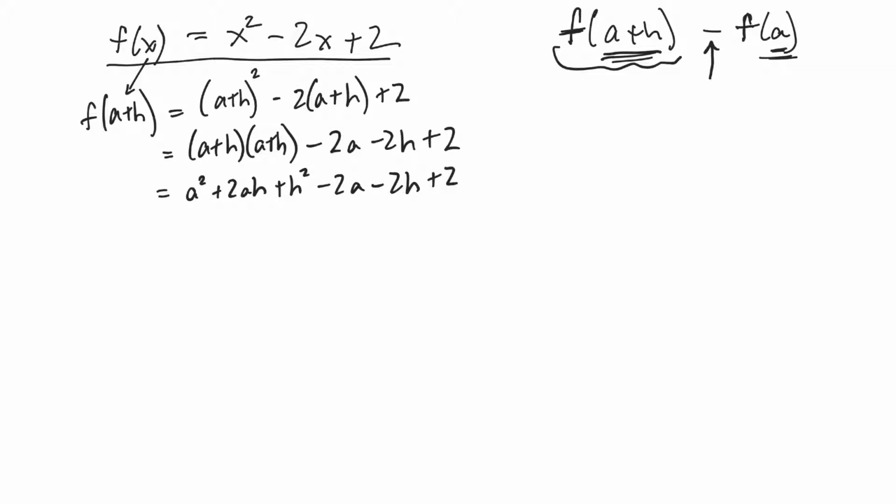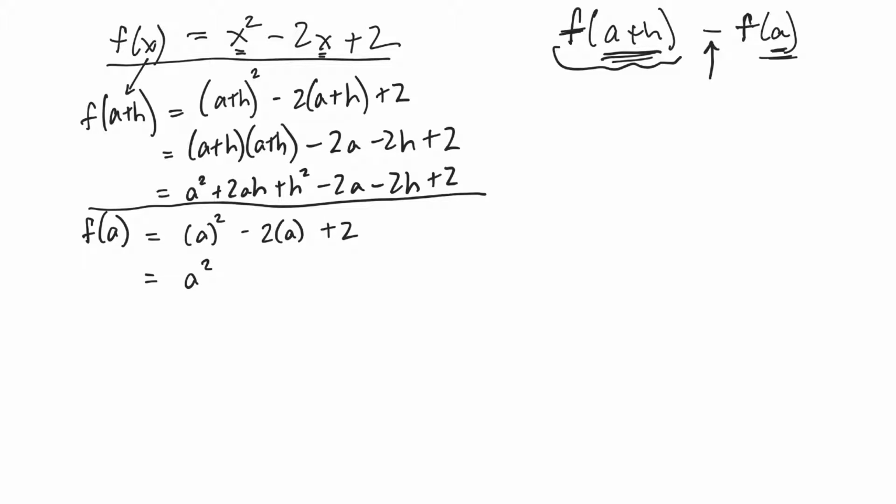Now let's figure out, I'll do it right underneath, what f of a is. So f of a, I'm just plugging an a in everywhere I see an x up there. So it'd be a squared minus 2 times a plus 2. So that's a squared minus 2a plus 2.